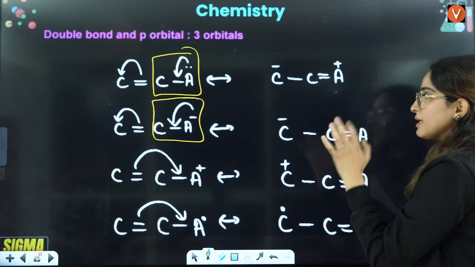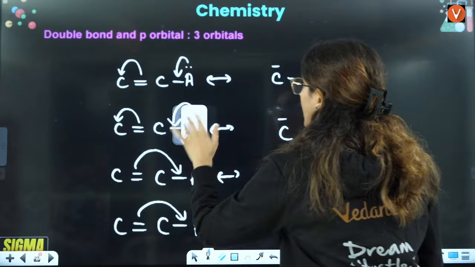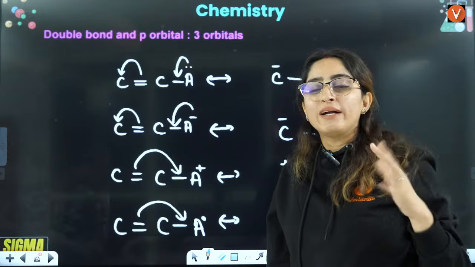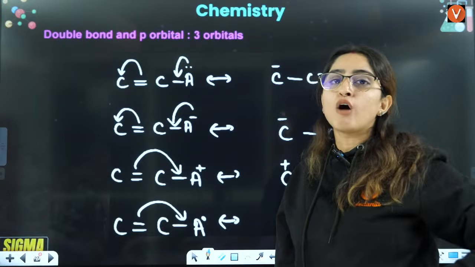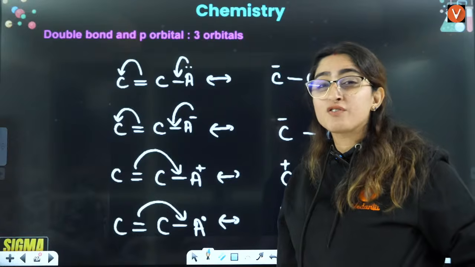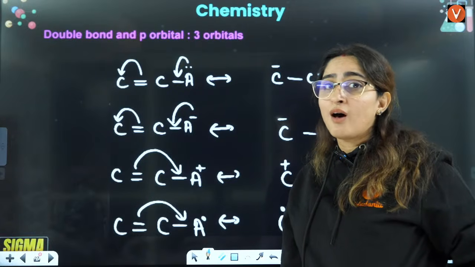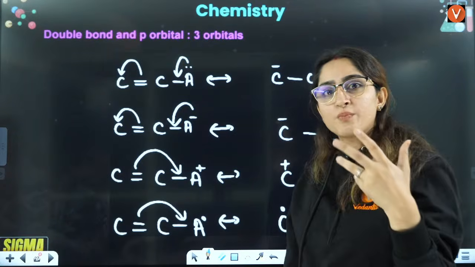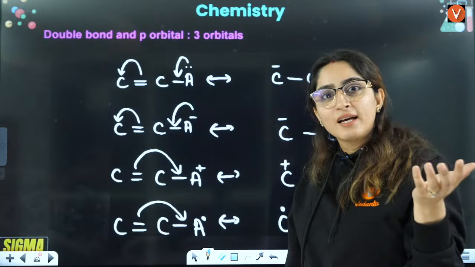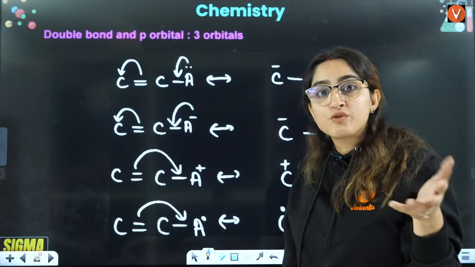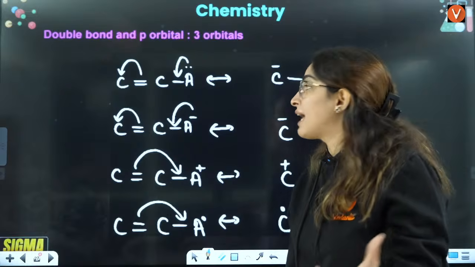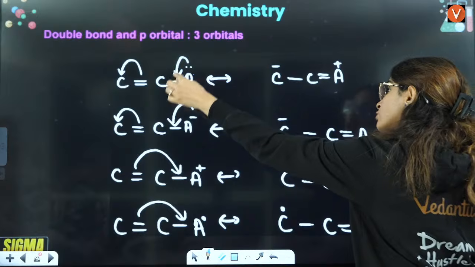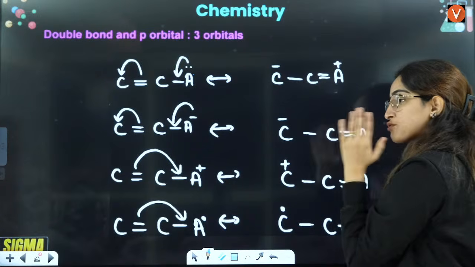Why is it so? See, a lone pair is actually like you have 20 rupees of your own. Not 20, that is too less. Let's say you have 2000 rupees in your pocket, right? And you have just lost 2000 rupees. Now what will happen? You will feel clueless. You'll be like, oh my God, those 2000 rupees I don't have now. Someone takes out those 2000 rupees, so you will feel deficiency, right? That's why whenever those two electrons are your own only, if someone takes out those electrons from you, you will feel very electron deficient.